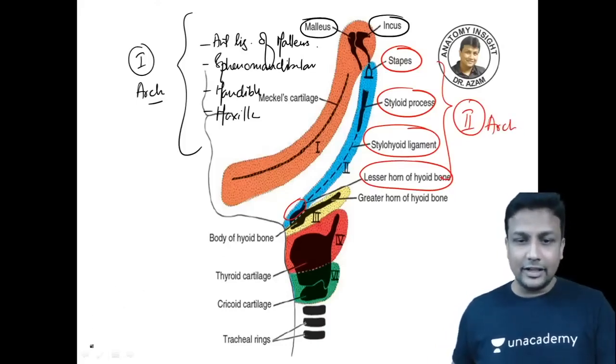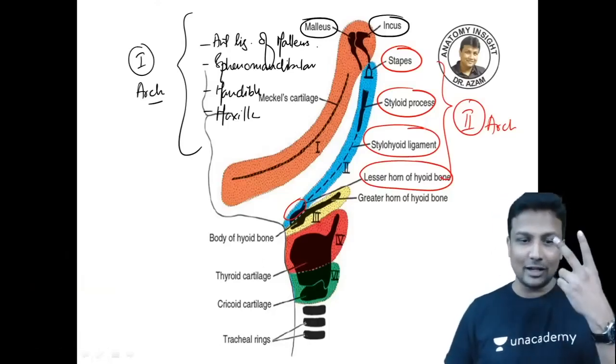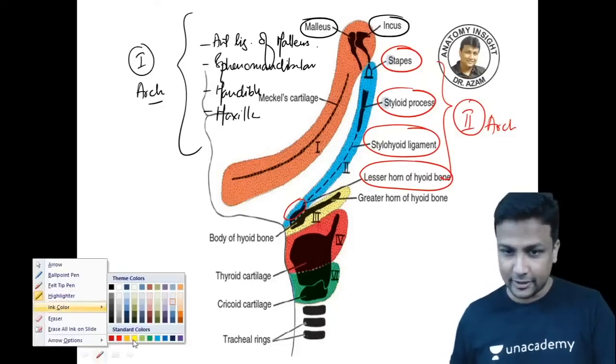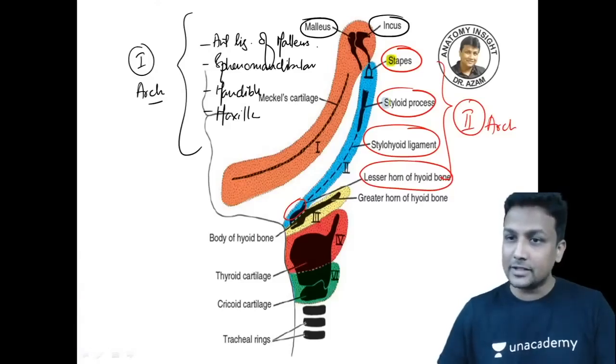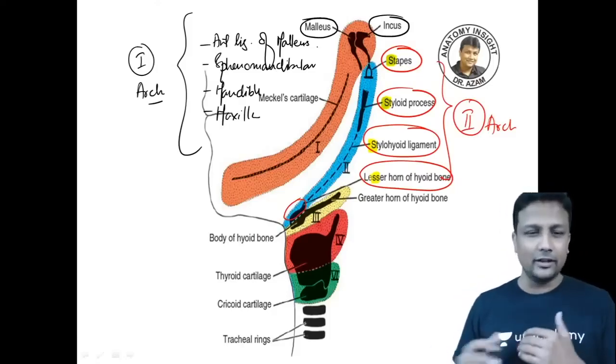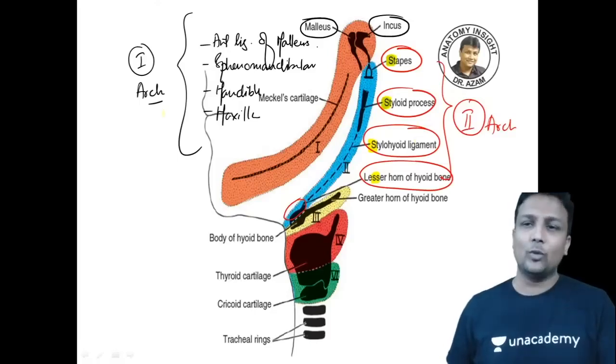Another thing you can remember for the second arch is SSS, guys. S for stapes, S for styloid process, stylohyoid ligament, and the lesser horn of the hyoid bone. So do remember them, guys. In a few more days you will have your exam there. So please remember them.